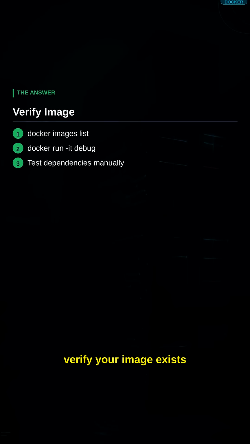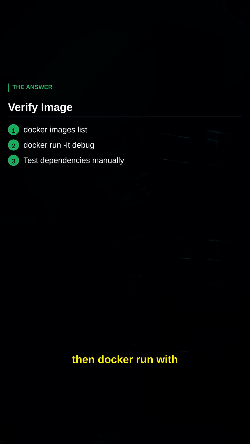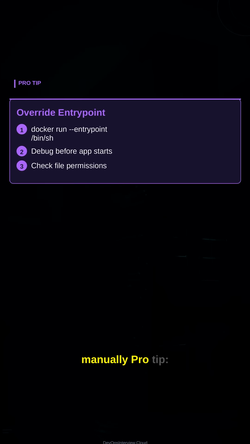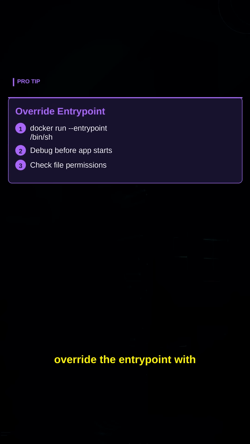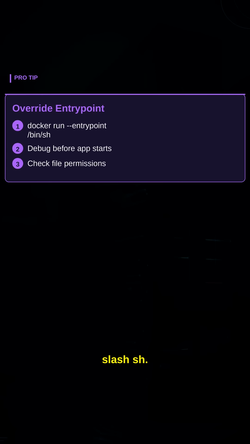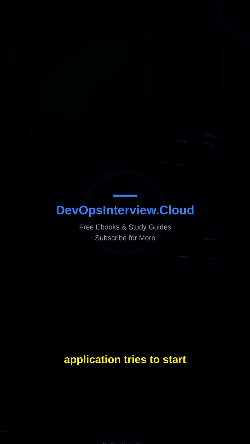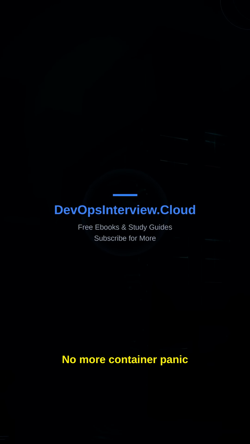Second, verify your image exists and dependencies. docker images to list, then docker run with interactive mode to test manually. Pro tip, override the entrypoint with docker run --entrypoint /bin/sh. This lets you poke around inside before the application tries to start. No more container panic attacks.